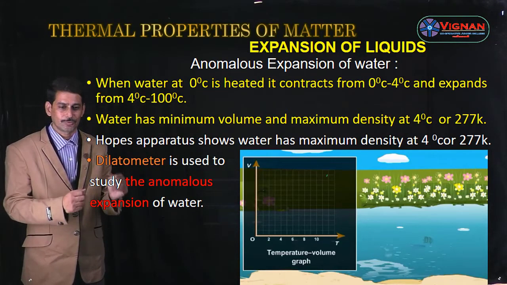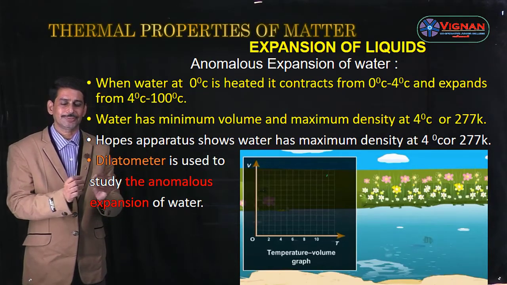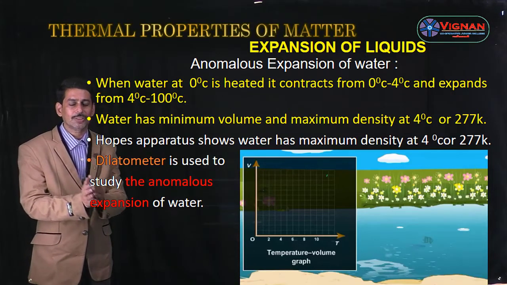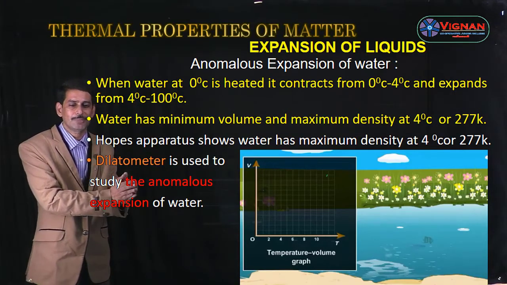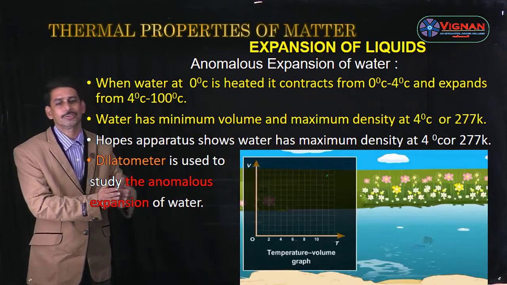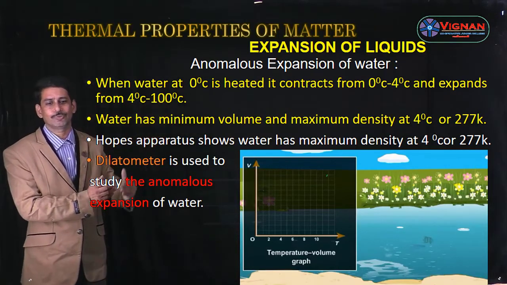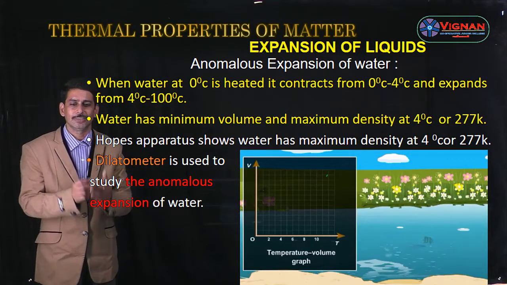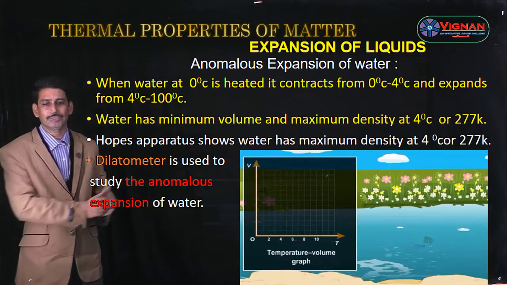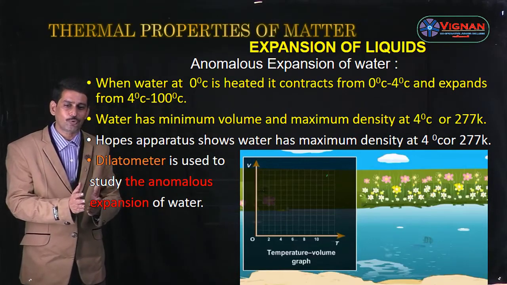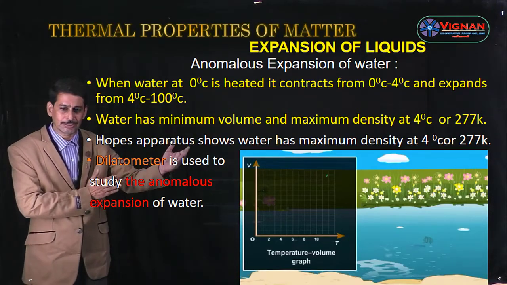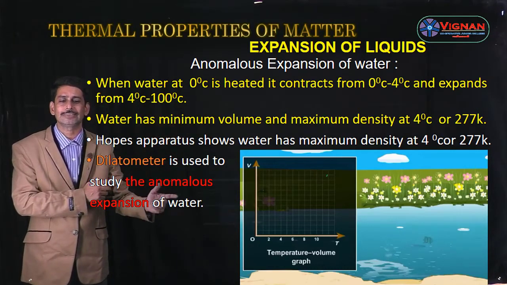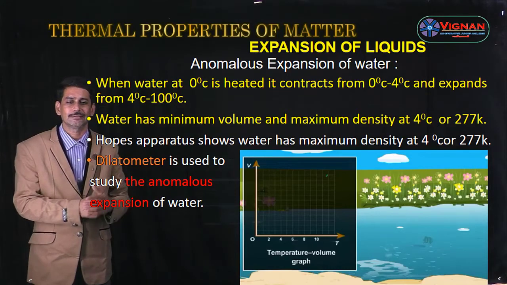Okay students, so whenever water is heated from a temperature of 0 degrees centigrade to 4 degrees centigrade, the volume of the water goes on decreasing and becomes minimum at 4 degrees centigrade, and afterwards once again the volume of the water increases from 4 to 100 degrees centigrade. And if we consider the case of density and temperature, if we increase the temperature from 0 degrees centigrade to 4 degrees centigrade, the density of water also increases and becomes maximum at 4 degrees centigrade, and from 4 to 100 degrees centigrade, the density of water decreases.